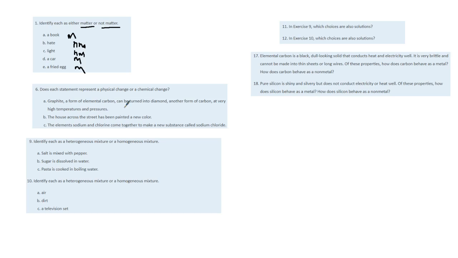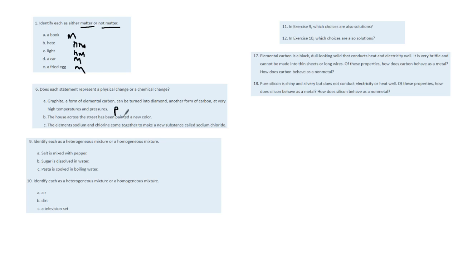It's a change in the arrangement of atoms, but it doesn't actually change anything in the atom. And high temperatures and pressures mean an increase in energy, which normally contributes to a change of state, like a liquid. And pressure is more of a physical thing than a chemical thing, so it's physical.